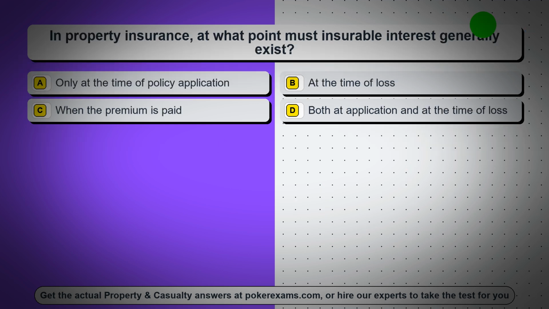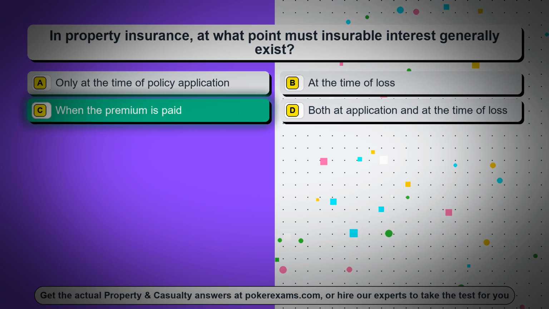Question 90. In property insurance, at what point must insurable interest generally exist? Option A, only at the time of policy application. Option B, at the time of loss. Option C, when the premium is paid. Option D, both at application and at the time of loss.